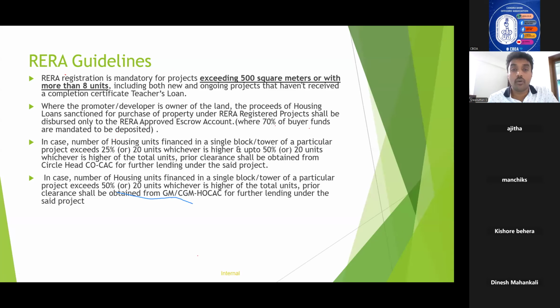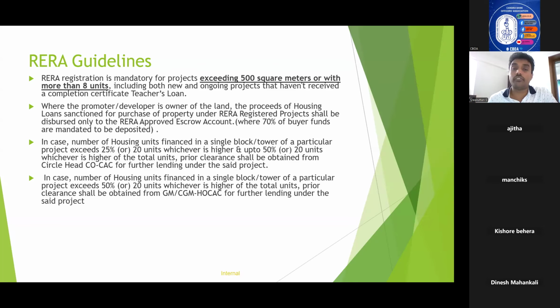Sorry. Now, the next point is, where the promoter developer is the owner of the land, the proceeds of housing loan sanctioned for purchase of property under RERA projects shall be disbursed only to the RERA approved escrow account. See, in the case of a RERA approved project, there will be two accounts maintained by the builder. That is, one project specific and the other one is the builder's account.